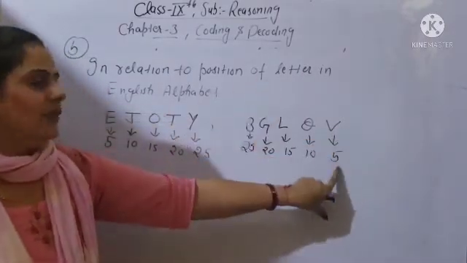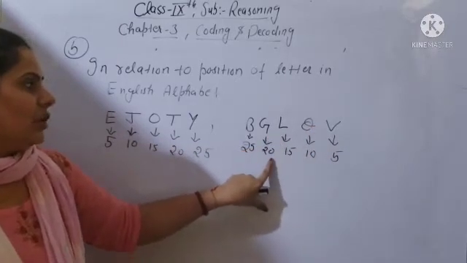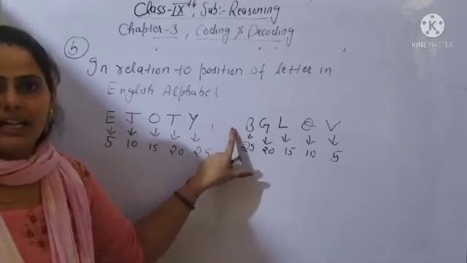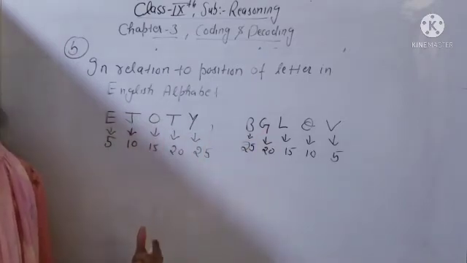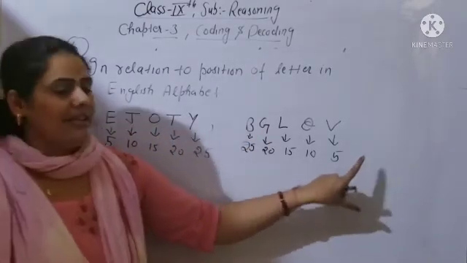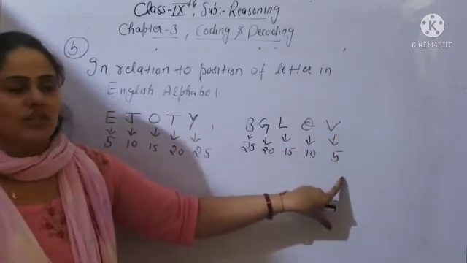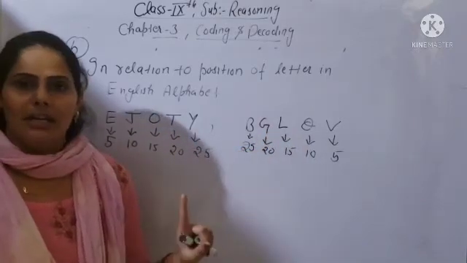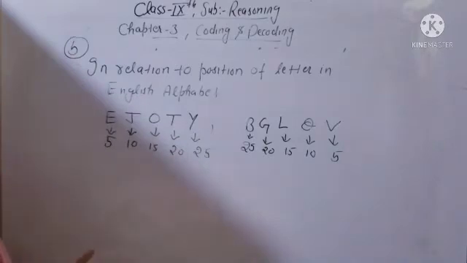So B will be at 25th place, because after B the first letter A will be the 26th letter. If you are starting from the right hand side, or from last, it means you are starting from Z. So V will be at 5th position, Q at 10th position, L at 15th position, G at 20th position, and B at 25th position. You can learn these two sets of letters, and you can easily find out the letter positions in the alphabet.